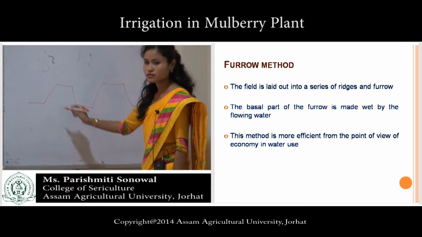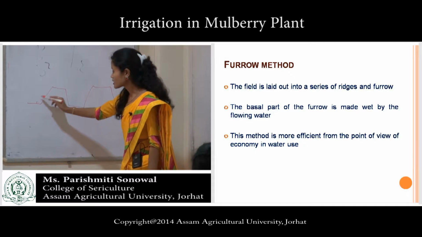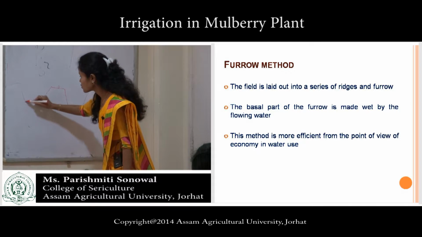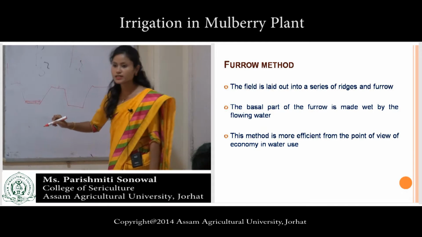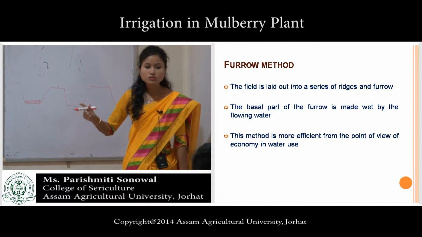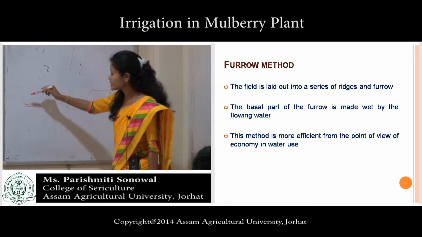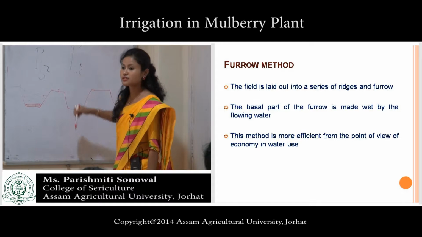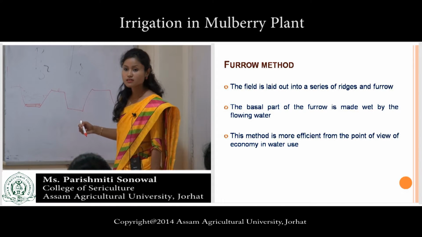In this way, these are the furrows and this is the ridge. Always remember one thing: in ridges and furrows, water is always irrigated in the furrow, not on the ridges. Why?